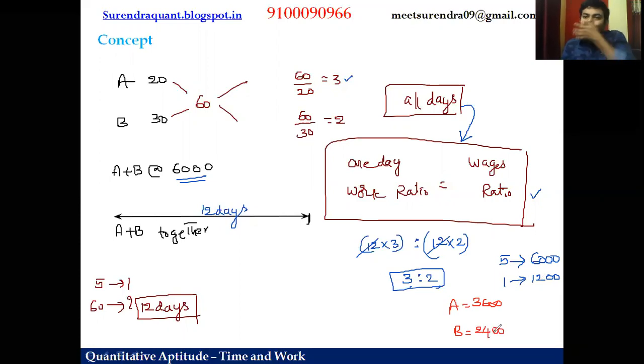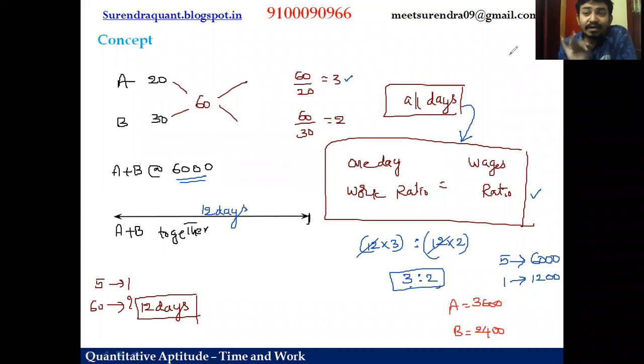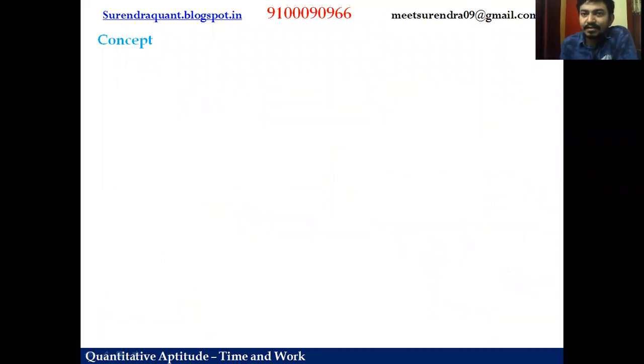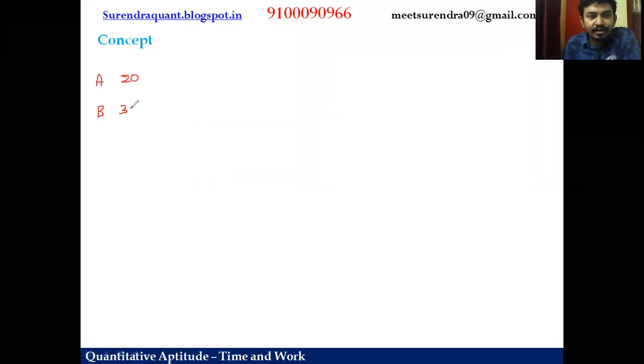So in this way, you can easily find the wages ratio. This was for 2 persons. What if there are 3 persons who work all days? Now, let us take one more numerical. A can do the work in 20 days. B can do it in 30 days.